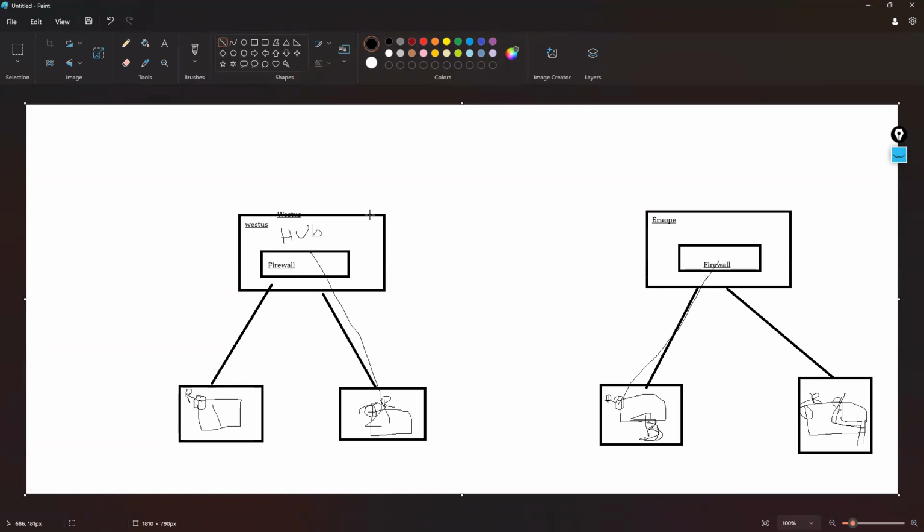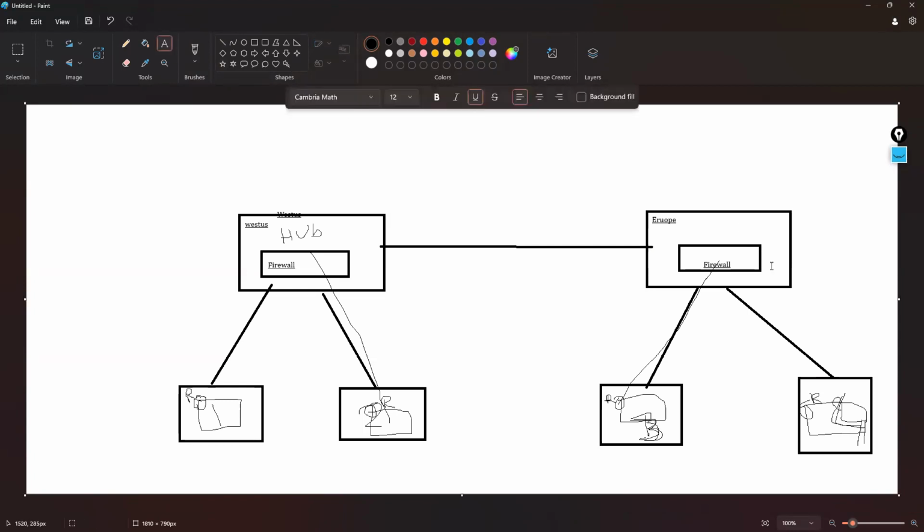Very simple. People will say you can create a peering between this hub and hub. Okay, does it work? This is also a hub. Does it work? No, guys, it won't work at all. If you do only peering, it won't work at all.